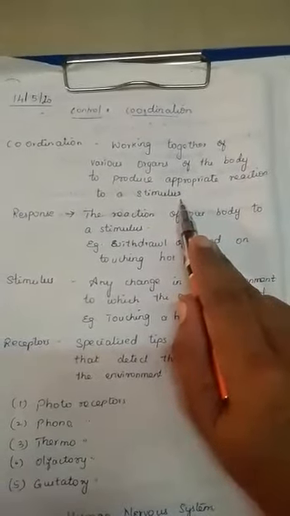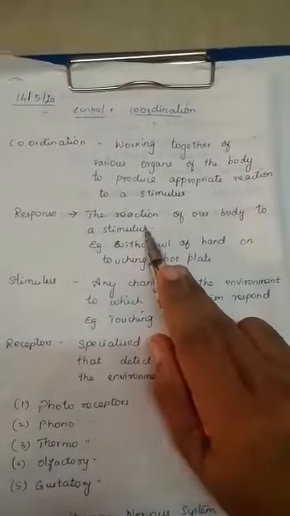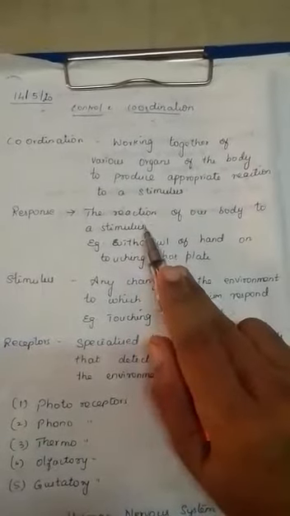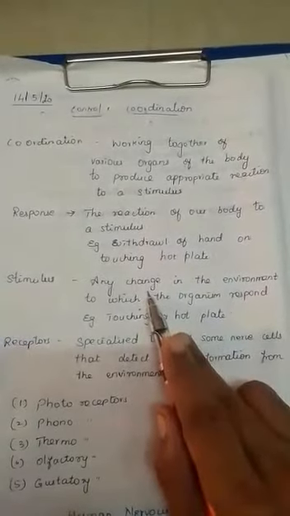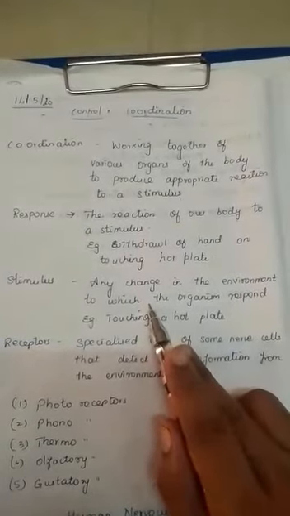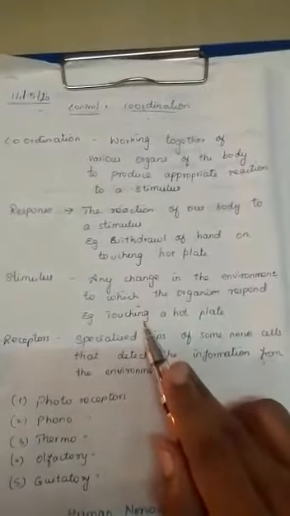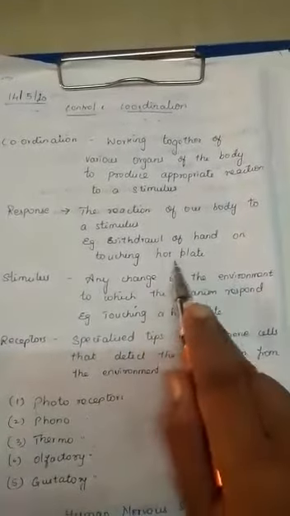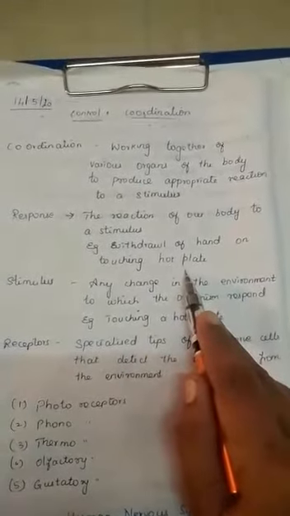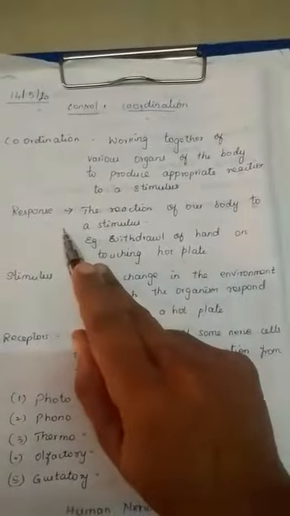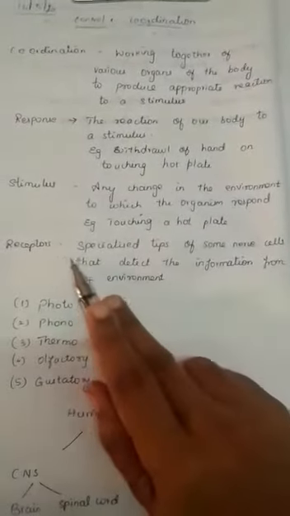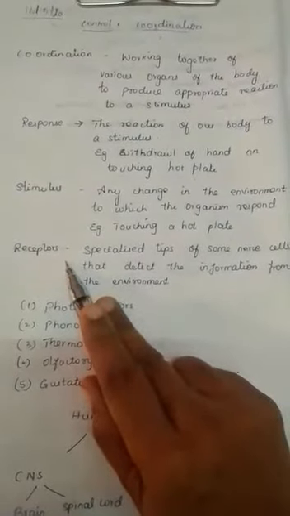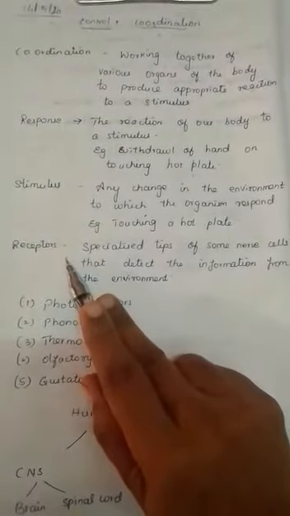Coordination, right? What is response? The reaction of our body to a stimuli. What is stimuli? The change in the environment to which the organism responds. Example, touching a hot plate and withdrawal of hand from that hot plate, you call it as what? Response. And we have also come across a content about receptors, where these receptors are present.